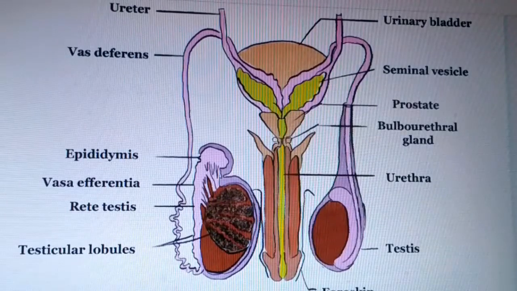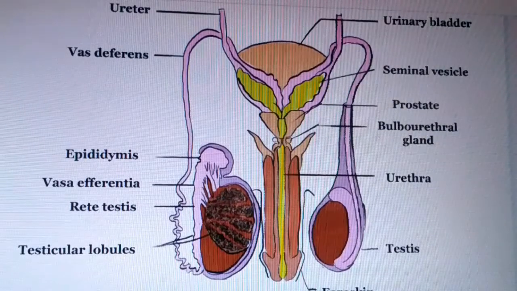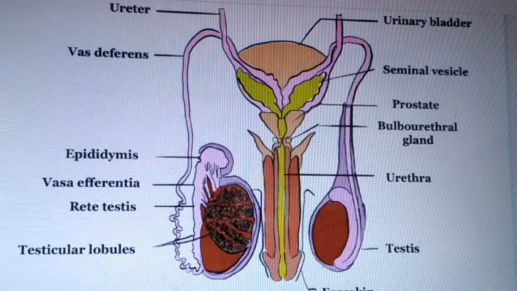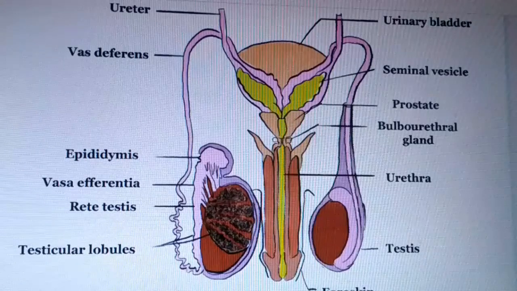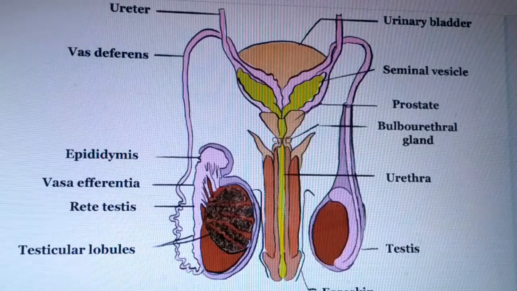After that, seminal vesicle. Seminal vesicle is 5 centimeters long and generally pyramidal in shape. Seminal vesicle doesn't store the spermatozoa, means the sperm, but it acts as the activator of sperm. It secretes a viscous fluid which is generally basic in nature, which constitutes the main part of ejaculation.